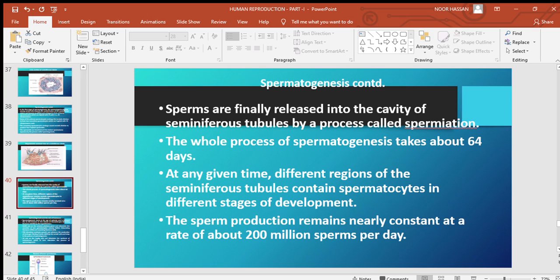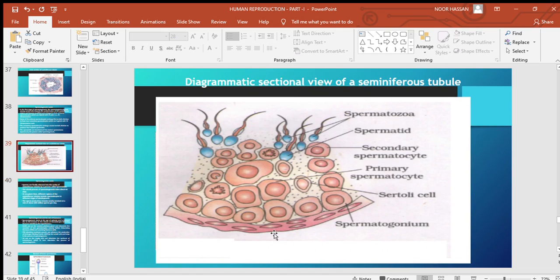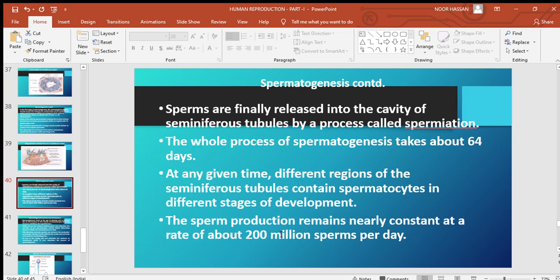The whole process of spermatogenesis takes about 64 days. At any given time, different regions of the seminiferous tubules contain spermatocytes in different stages of development. So this is what we have seen in the picture. The sperm production remains nearly constant at a rate of about 200 million sperms per day.